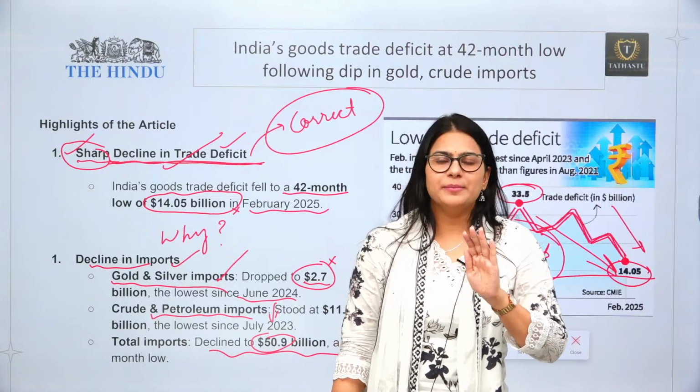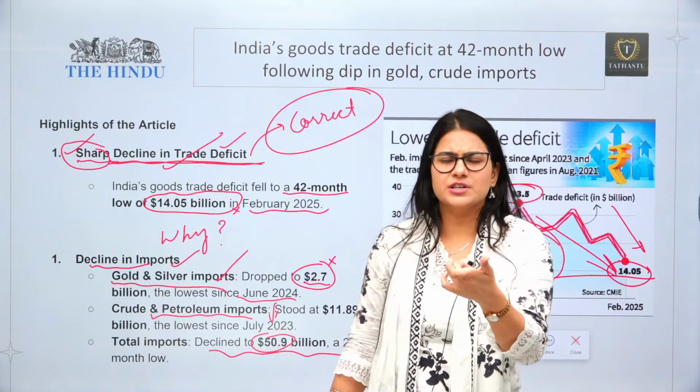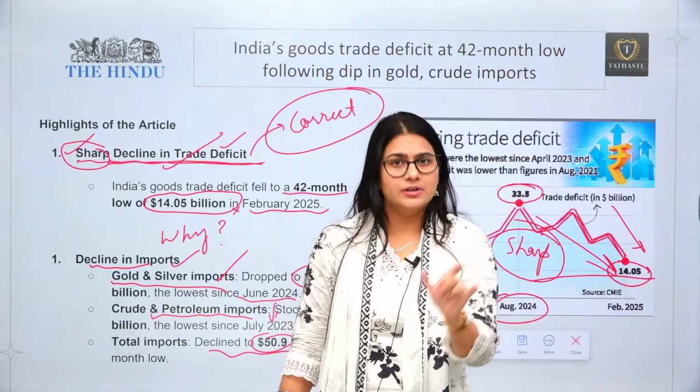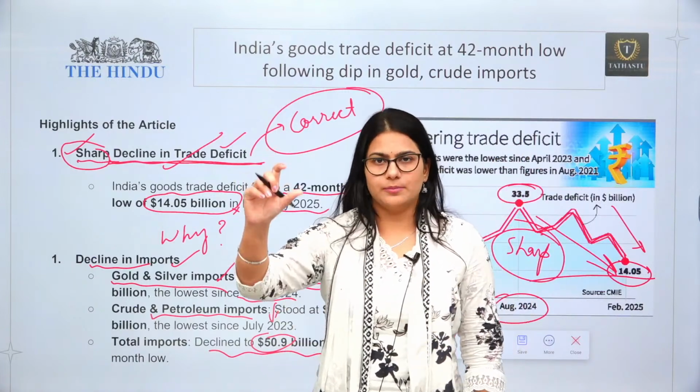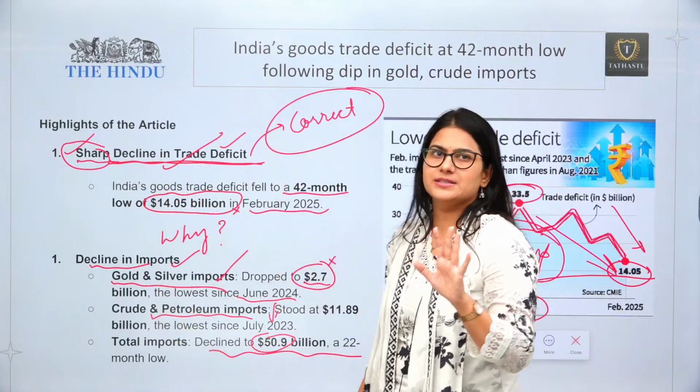You need not remember the exact value, that is, what the value of the Indian rupee is right now. Obviously, for general knowledge you can remember that, but UPSC is going to ask you about the trend, how it has come down or gone up. So this is one of the trends. Okay, trends are very, very important for UPSC.